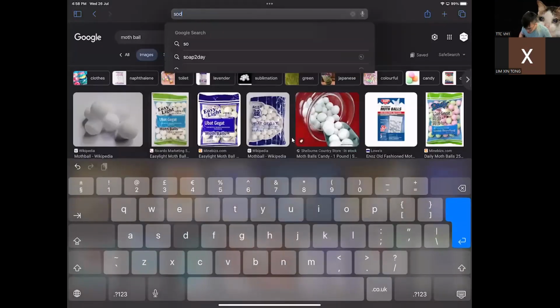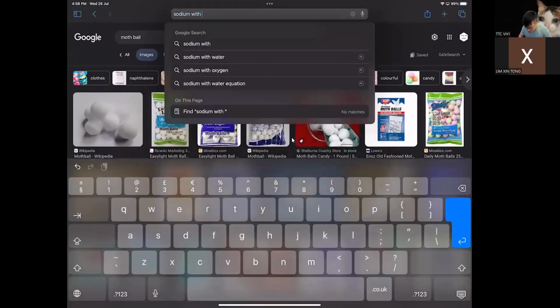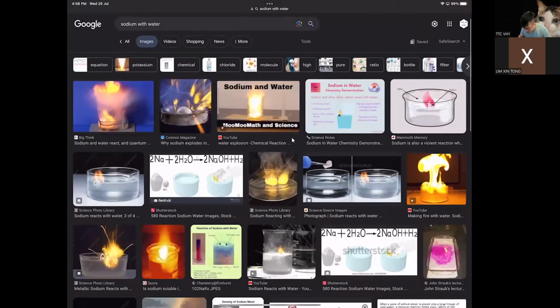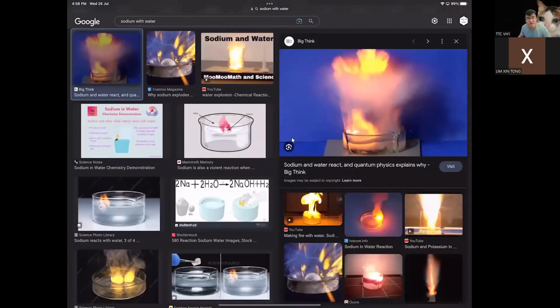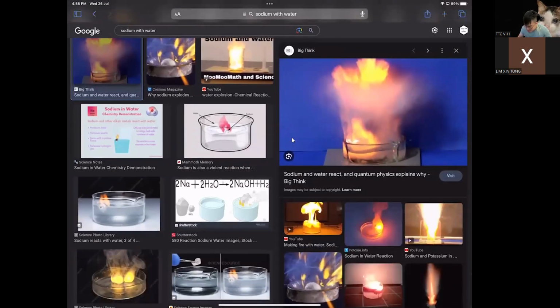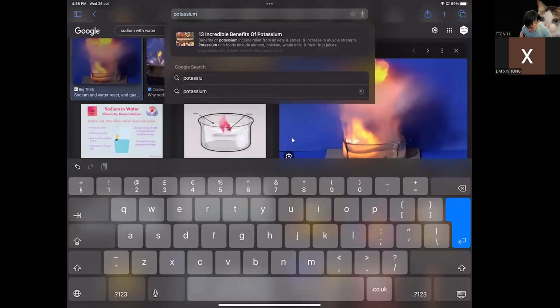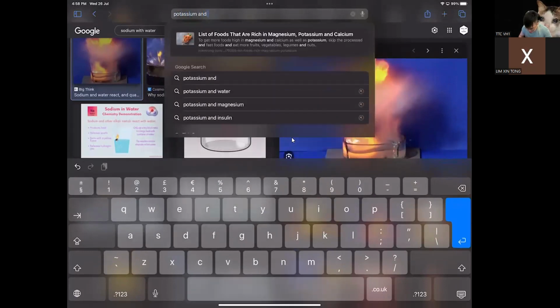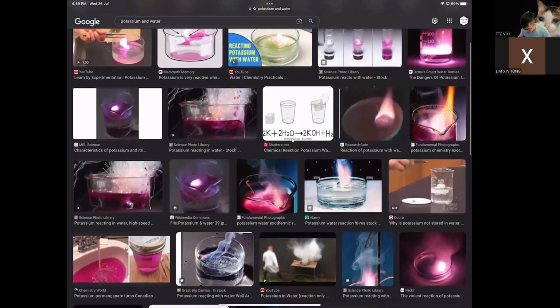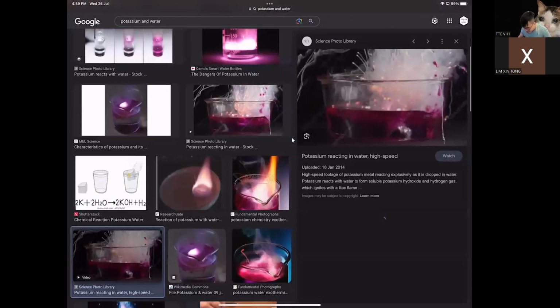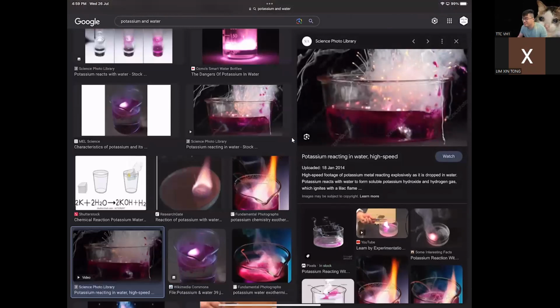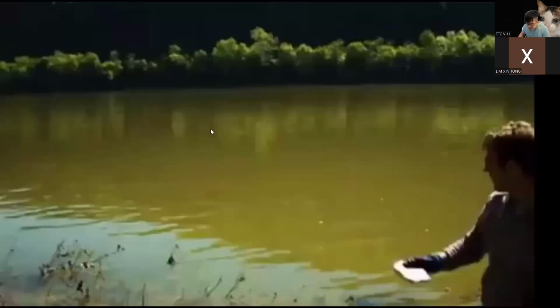So you see sodium with water, they will freaking explode the moment they touch water. Potassium, same thing. You touch water, they will crackle and explode. All crazy. Everyone in group one, we don't mess with them because they're freaking crazy.